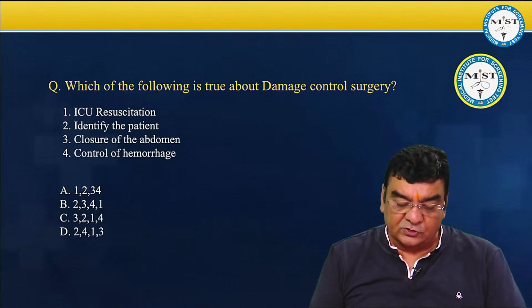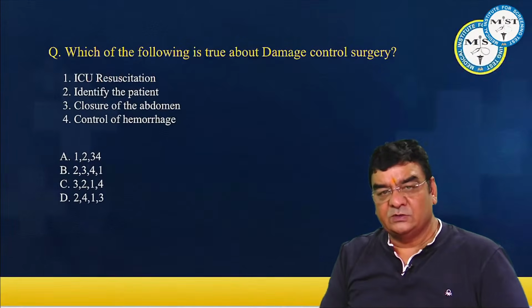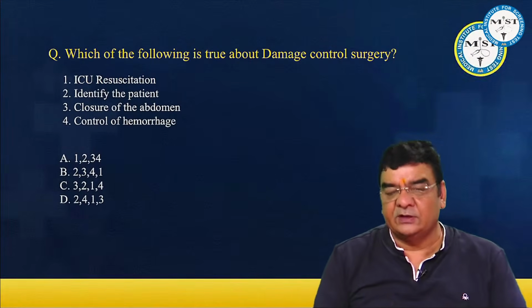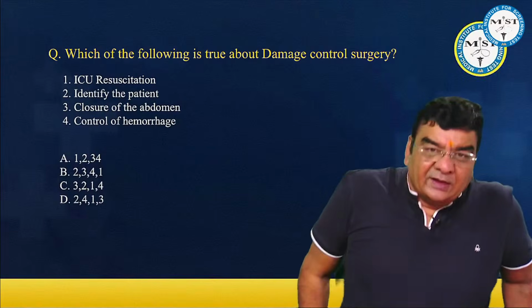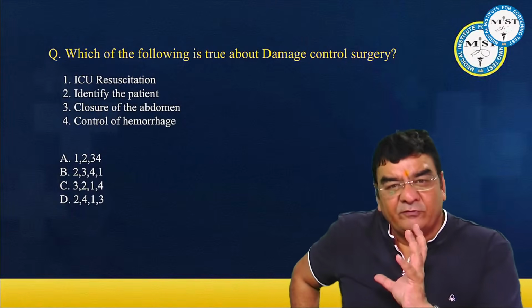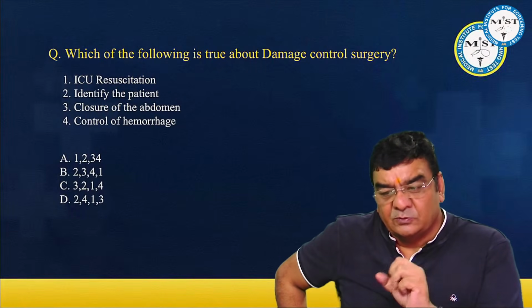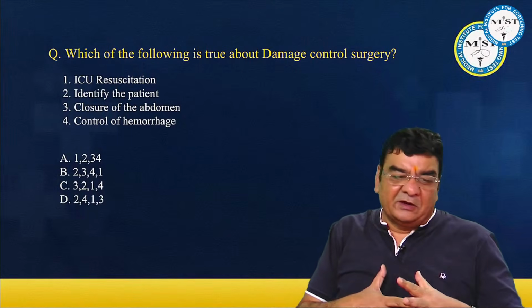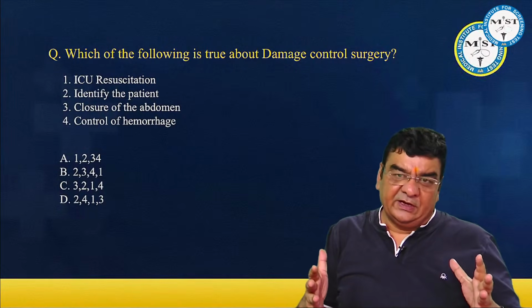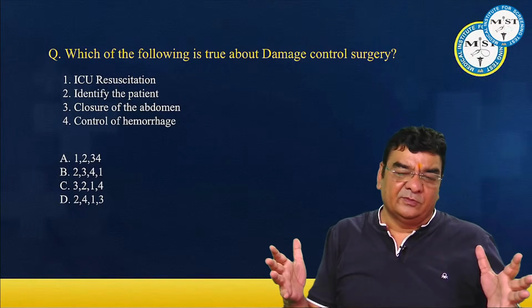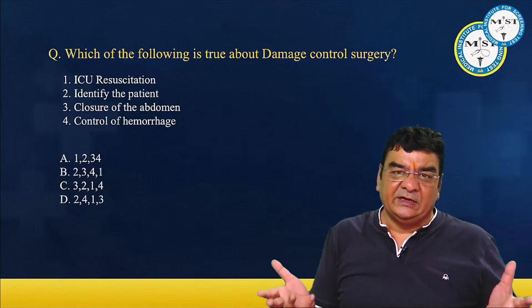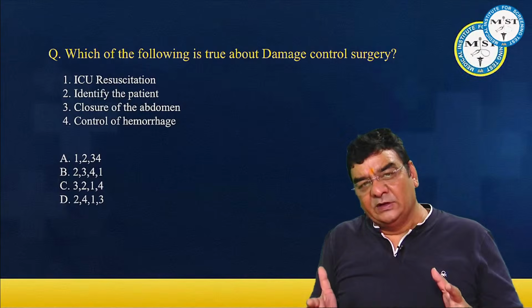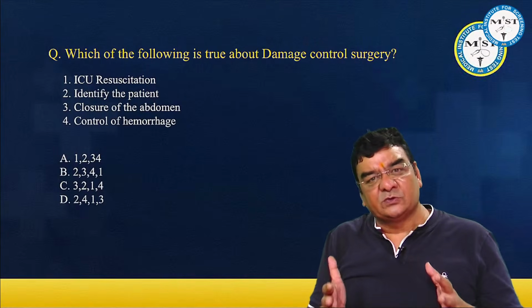Which of the following is true about damage control surgery? Now, damage control is something done when the patient is in a very serious condition. Suppose the patient has suffered a road traffic accident where there might be significant injury to the liver, spleen, or kidney, or the abdominal wall is opened up and we are seeing the intestines. We know there are very high chances that this patient is going to die quickly.